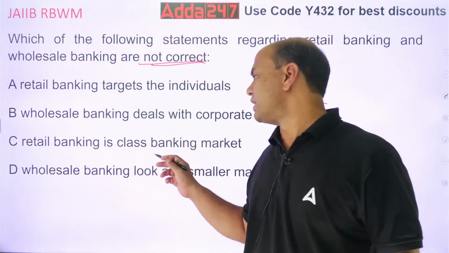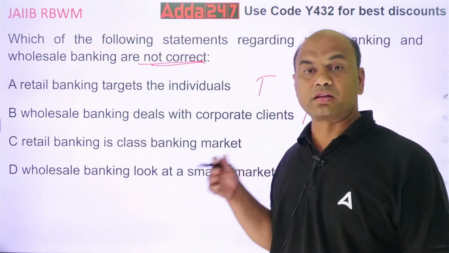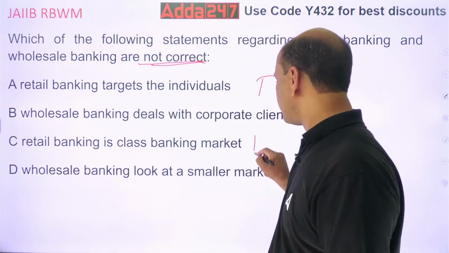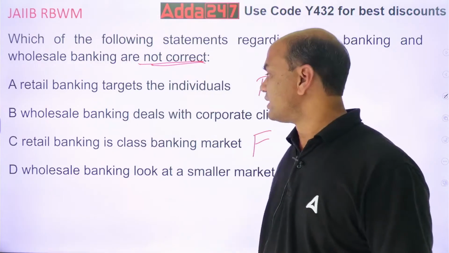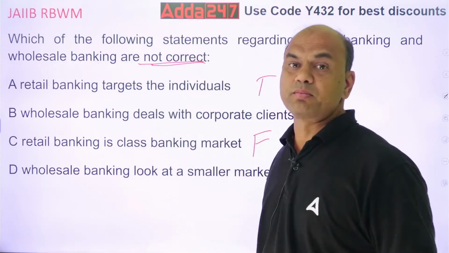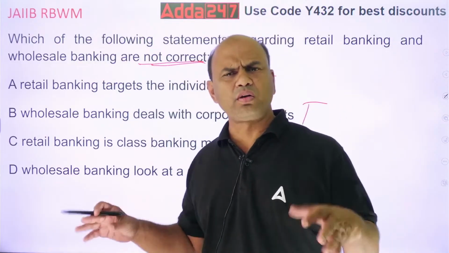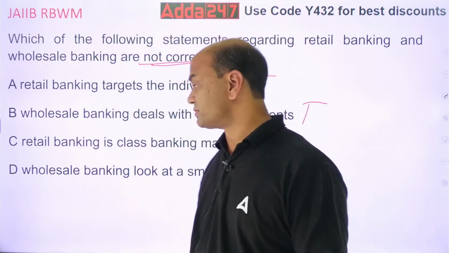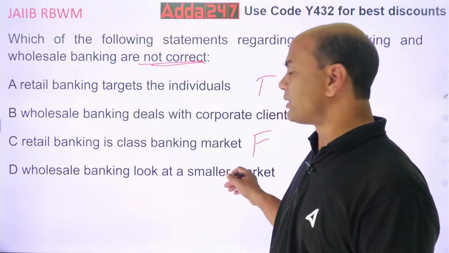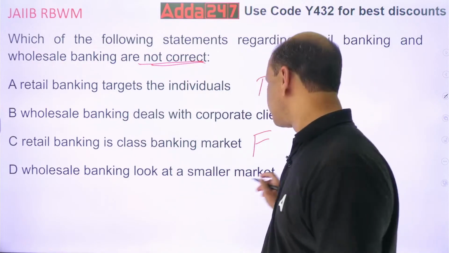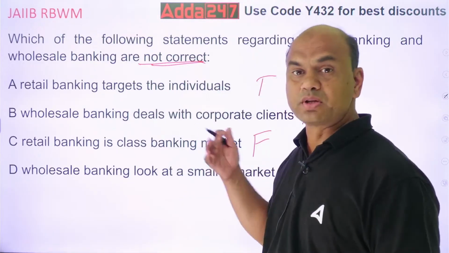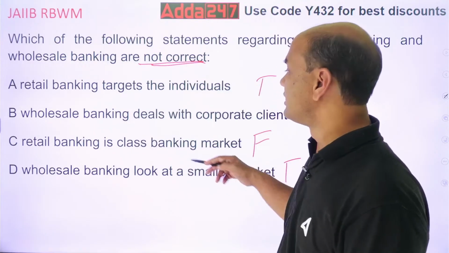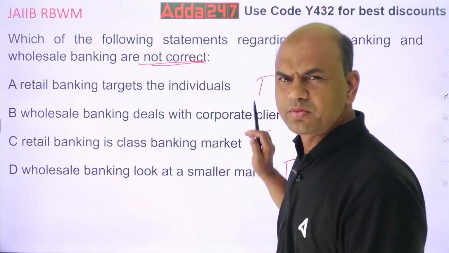What about this one? Retail banking is a class banking market. Class means we choose only choosy customers. This is wrong. This is false. Because retail banking is a mass banking market. Mass. We require a lot and lot of customers. Huge volumes. That's what we require, isn't it? Wholesale banking looks at a smaller market. That is true because the customer base in wholesale banking is small as compared to that of retail banking, isn't it? So that's why the answer is C. We want not correct. Not correct means false. So the answer is C.